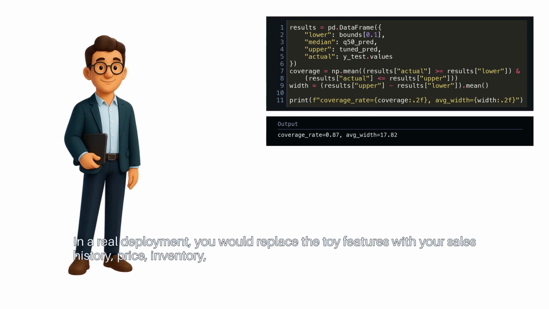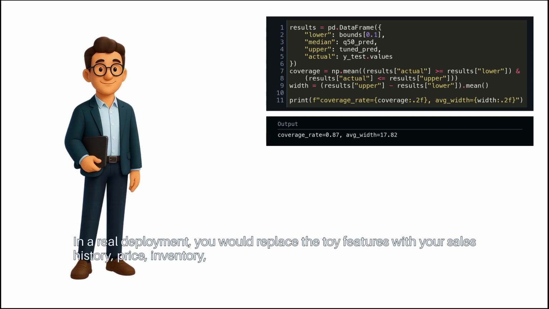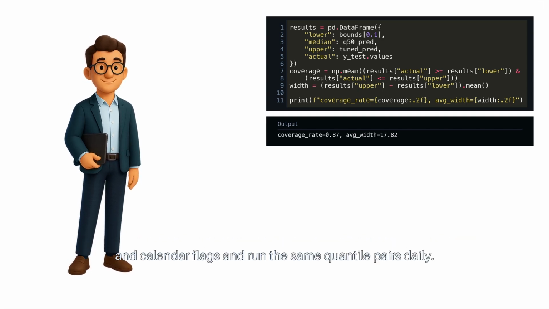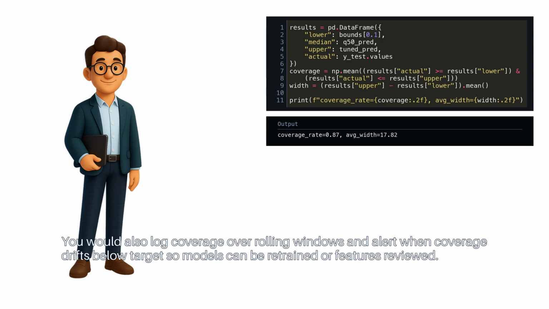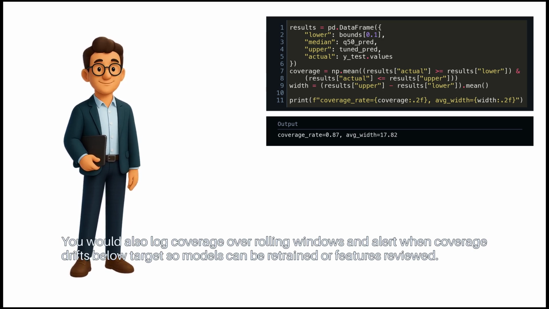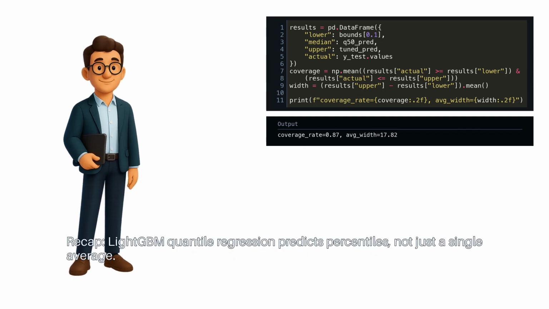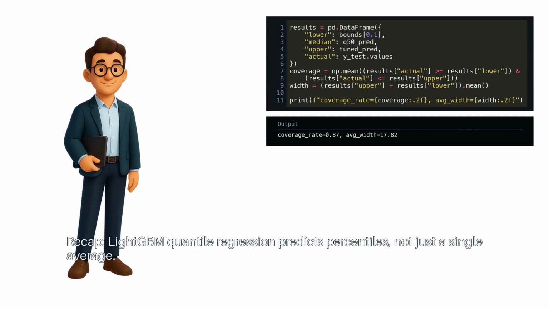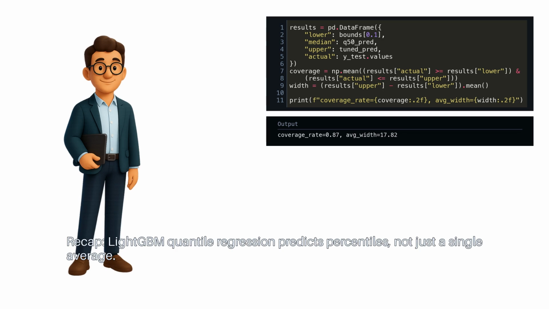In a real deployment, you would replace the toy features with your sales history, price, inventory, and calendar flags and run the same quantile pairs daily. You would also log coverage over rolling windows and alert when coverage drifts below target, so models can be retrained or features reviewed. Recap: LightGBM Quantile Regression predicts percentiles, not just a single average.